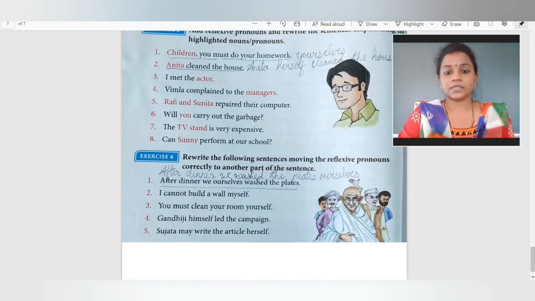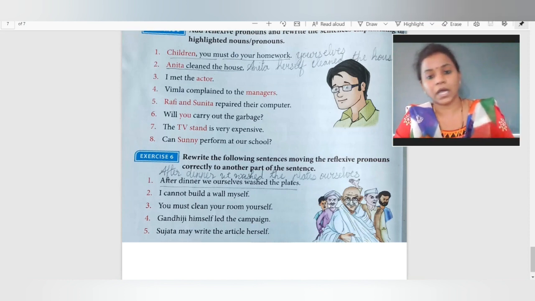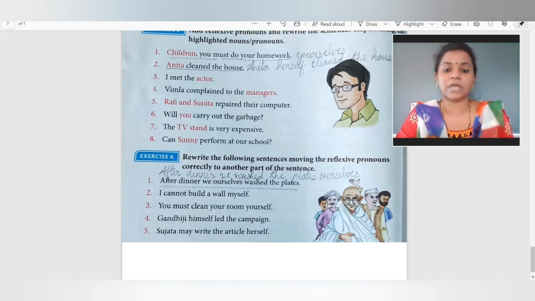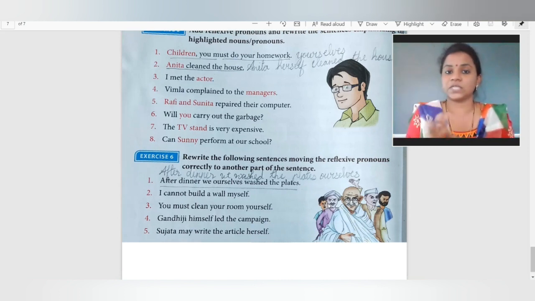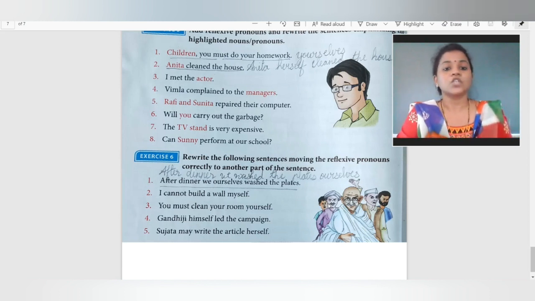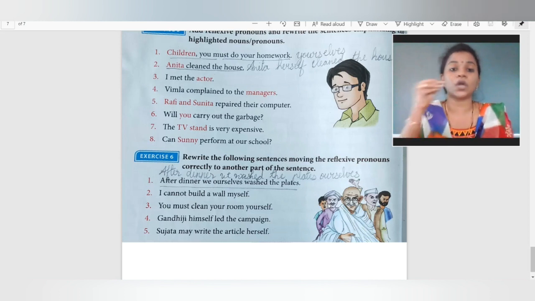Rewrite the following sentences, moving the reflexive pronoun correctly to another part of the sentence. उसे हम कैसे दूसरे पार्ट ऑफ सेंटेंस में डाल के रीराइट कर सकते हैं रिफ्लेक्सिव प्रोनाउन, बिकॉज़ यहाँ पे हम एम्फसिस नहीं कर रहे, हमें यहाँ पे रिफ्लेक्सिव पार्ट बताना है. So, after dinner we ourselves wash the plate. So here we are not emphasizing, we have to show the reflexive thing.